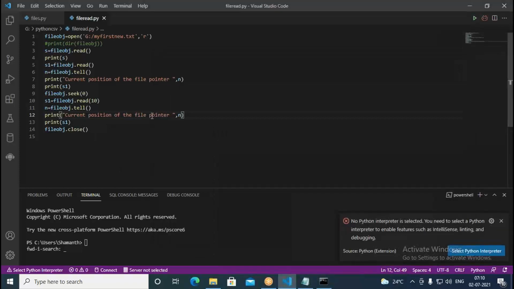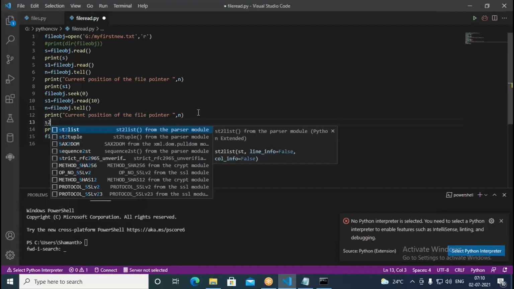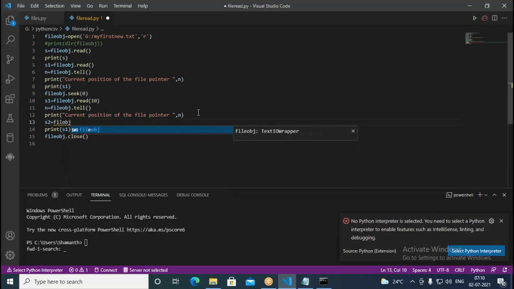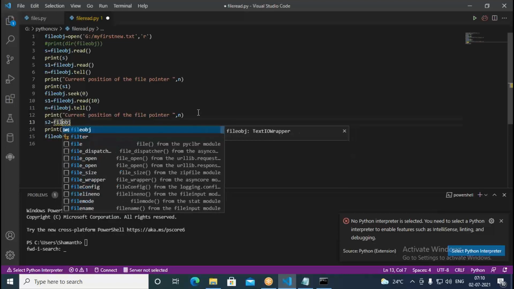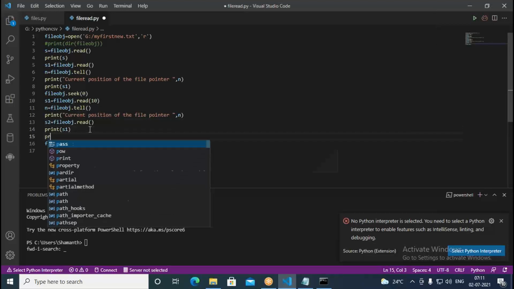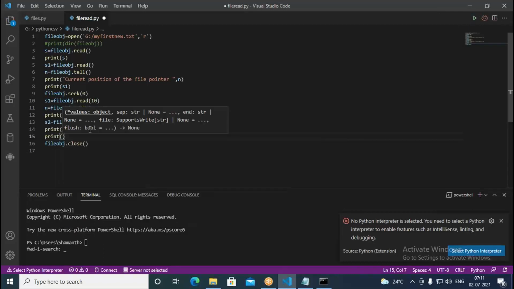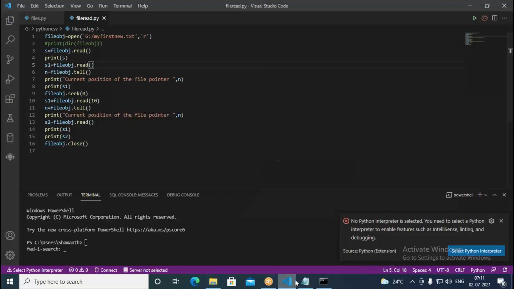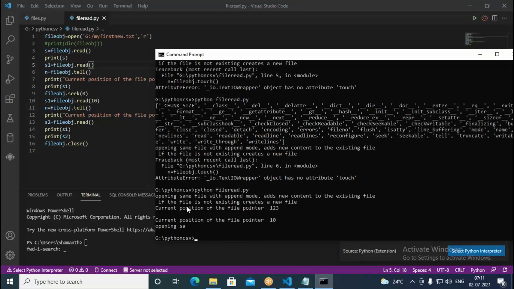Now, suppose here I read again. I'm going to read here again. Write S2 equal to, once again, file object dot read. It's going to read till the end of the file. So first we print S1, then we print S2. So S2 should contain data from where exactly? It should start from "me".